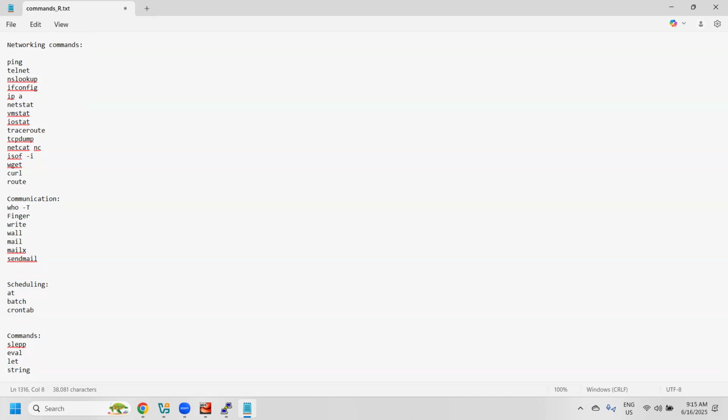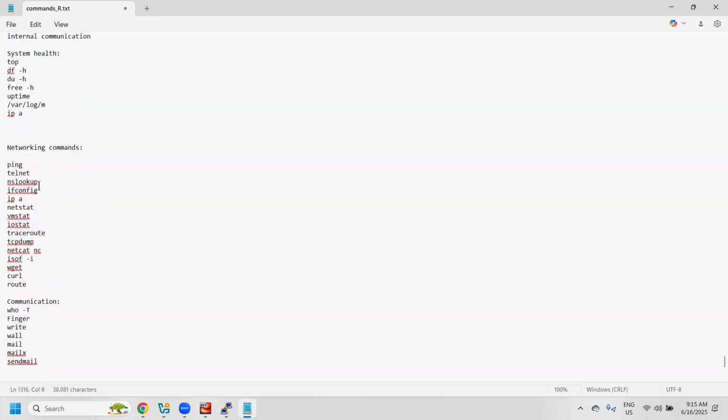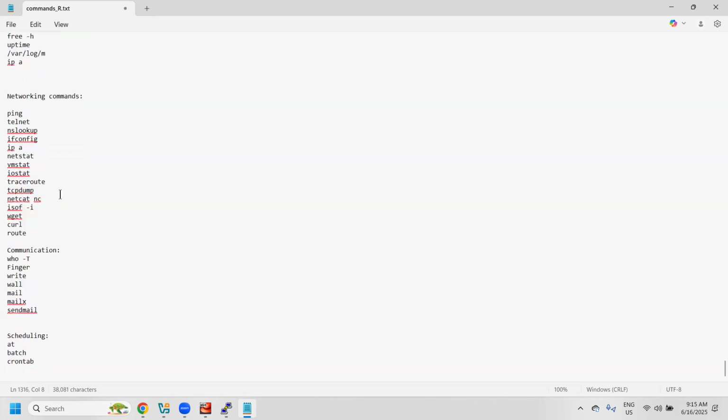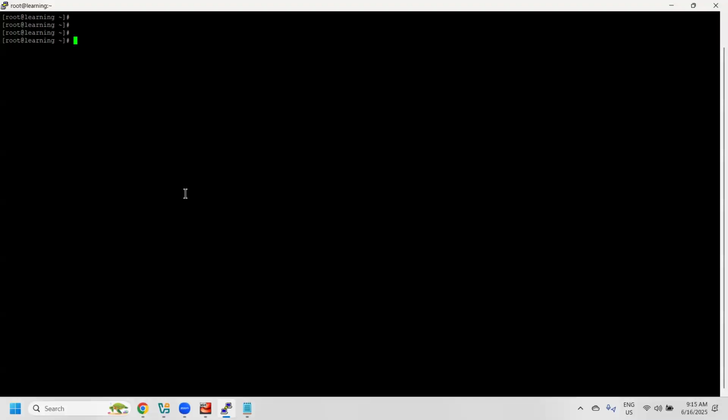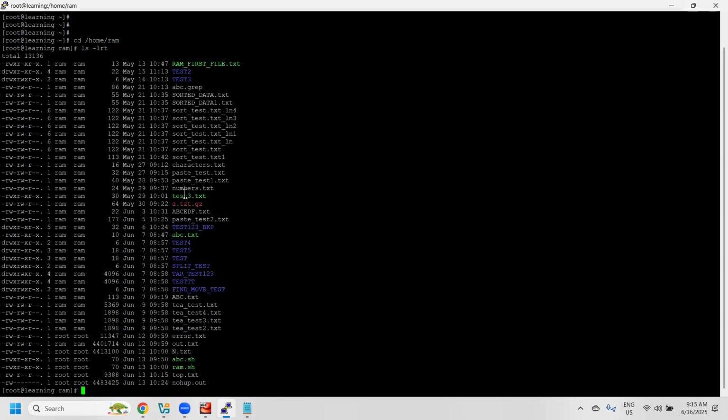I already explained about the strings command. There are still a few more commands. First, we'll discuss the sleep command. For example, yesterday we created a shell program, right? So cd /home/ram, ls -lrt, cat ram.sh.